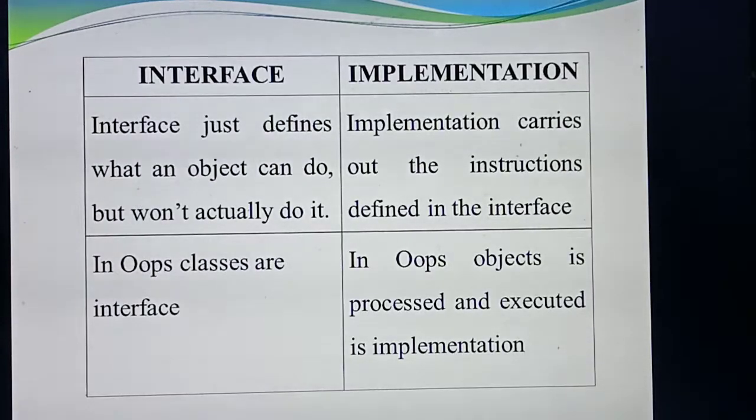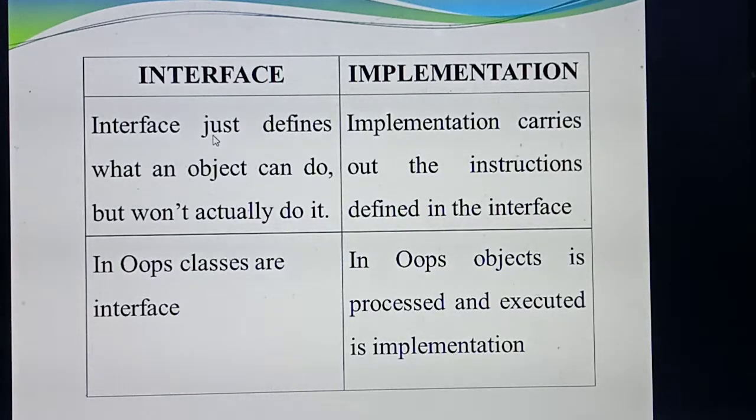Next, the difference between interface and implementation. Sometimes they will ask 3-mark questions separately, define interface and define implementation. Sometimes they will ask to differentiate between interface and implementation. Listen, this is a very important question. What's the definition of interface? See this first line.